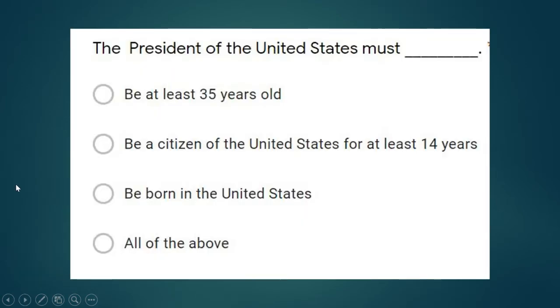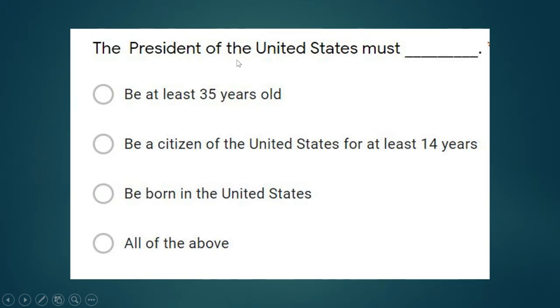The President of the United States must meet certain rules in order to be president. What are the rules? Be at least 35 years old, be a citizen of the United States for at least 14 years, be born in the United States. Or is it all of the above? They have to meet all of those criteria.